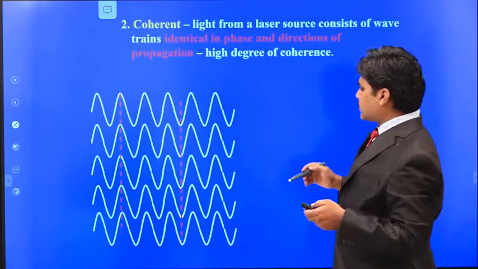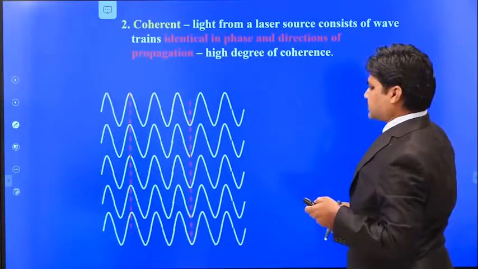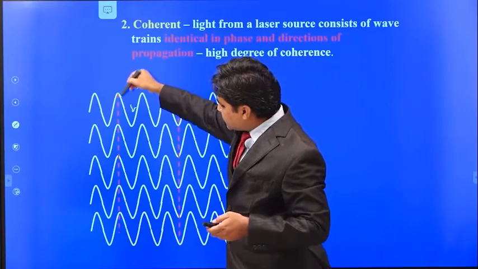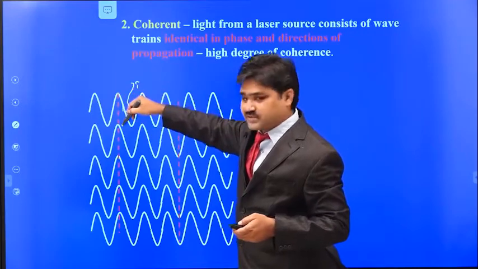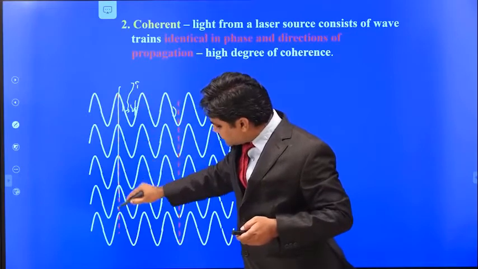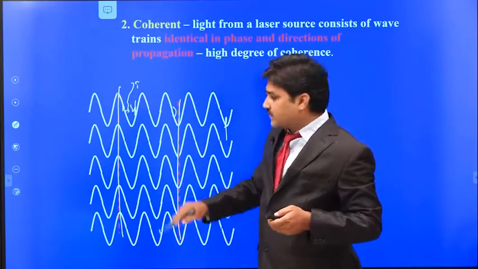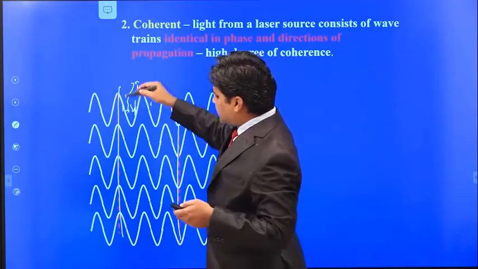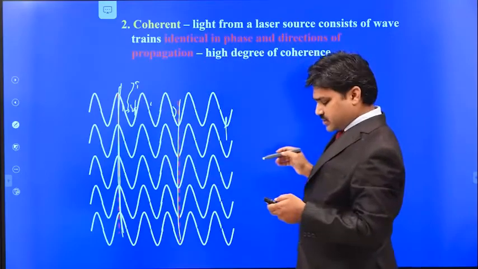Okay, so next one is coherence. Coherent in the sense all the waves must be in the same phase. Here you can see for the first wave a crest is forming here, and for the second wave a crest is also forming at the same time, because in stimulated emission the two photons are in the same phase. All the crests must be at the same time, and all the troughs must be at the same time. Then they are said to be in the same phase. When many photons are produced, all photons must be in the same phase and they must travel in the same phase.